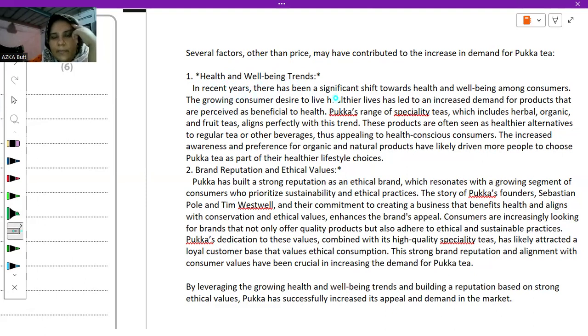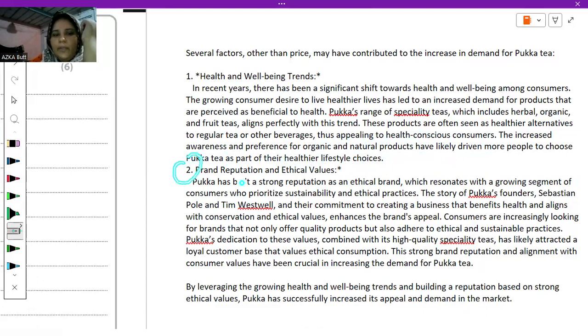In recent years, there has been a significant shift towards health and well-being among consumers. This is again from the case study. The growing consumer desire to live healthier lives has led to increased demand for products that are perceived as beneficial to health. Yuka's range of specialty teas, which include herbal, organic, and fruit teas, aligns perfectly with this trend. These products are often seen as healthier alternatives to regular tea or other beverages, thus appealing to health-conscious consumers. The increased awareness and preference for organic and natural products have likely driven more people to choose Yuka tea as part of their healthier lifestyle choices.